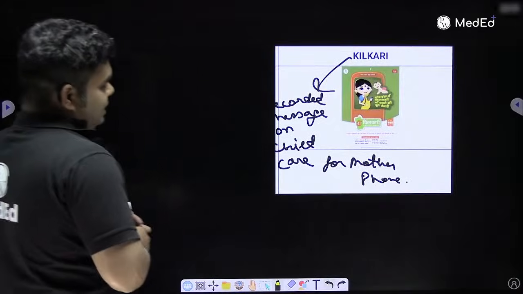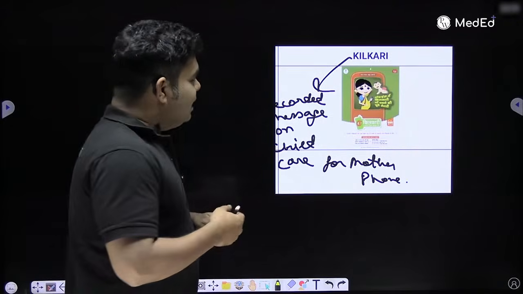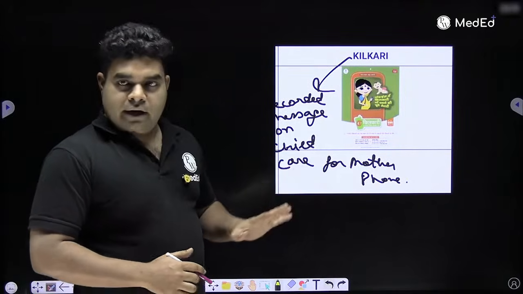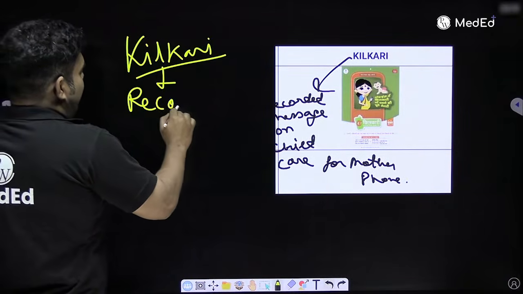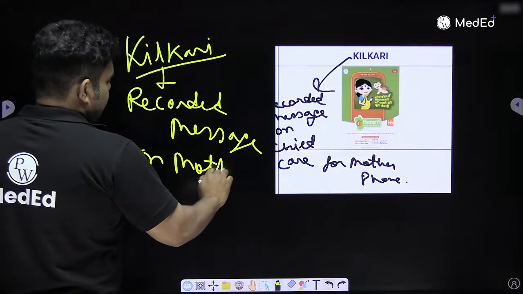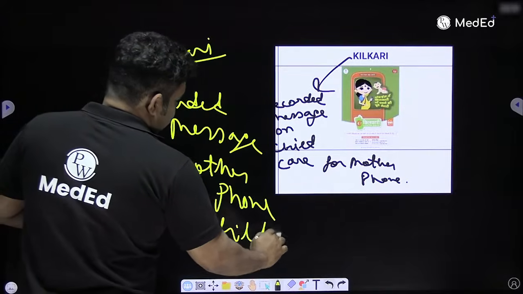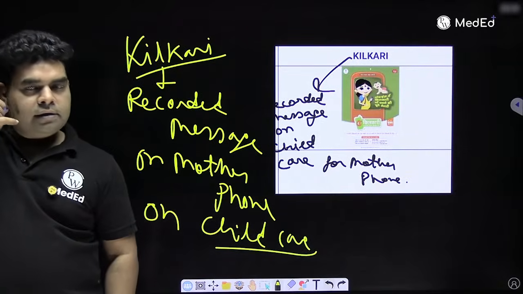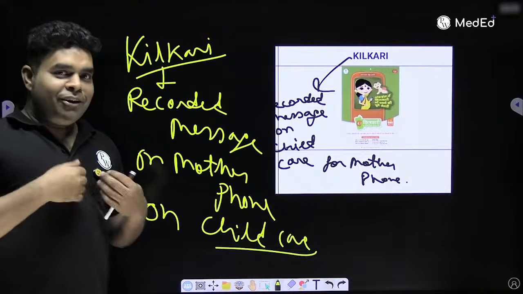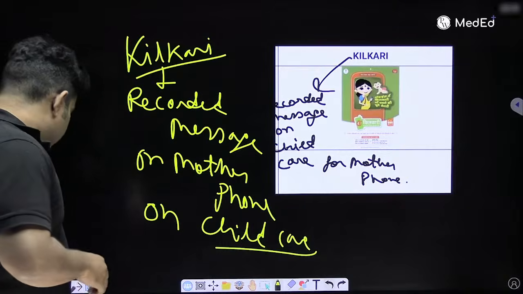So now, this is a program where you can see mother and child together. This is Kilkari, not Pichkari, Kilkari. Kilkari is the word for a newborn's first cry. It is recorded messages on the phone about child care. If the mother gives a missed call on a number, she will get recorded messages on child care. So she will listen on the phone, and she will take care of the child. So easy. All pediatricians go for oil massage. No need, hai na? Just by listening to recorded messages, she can take care of the child. This is Kilkari. Very good thing.